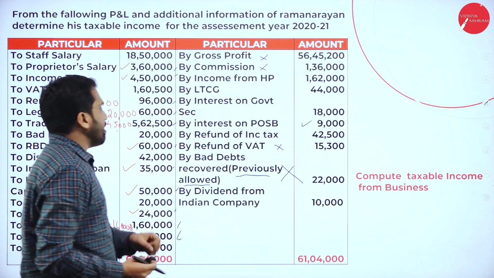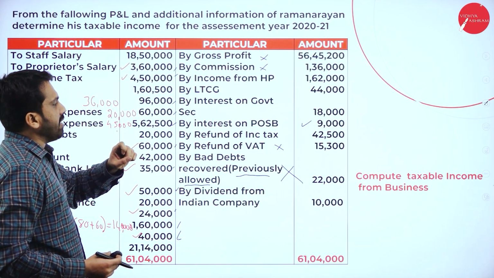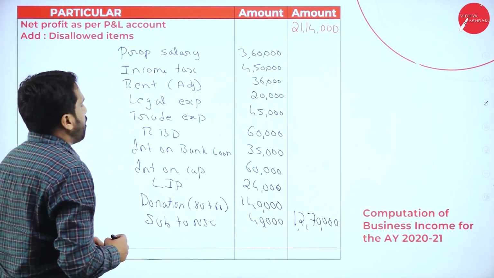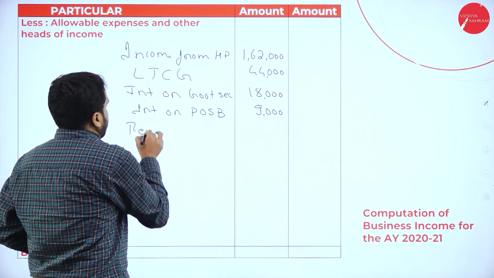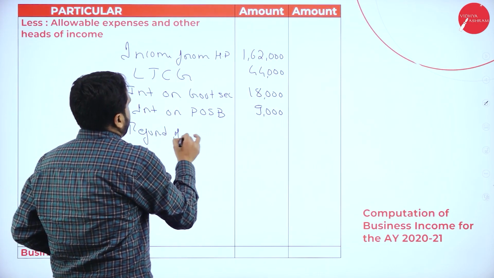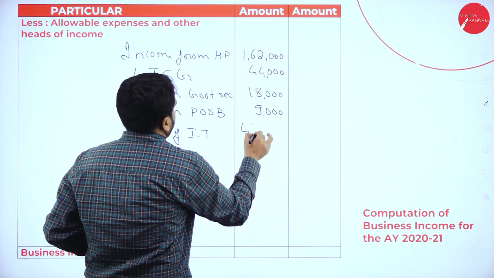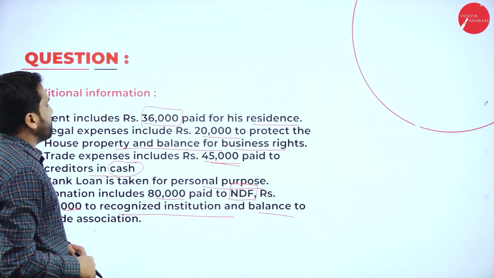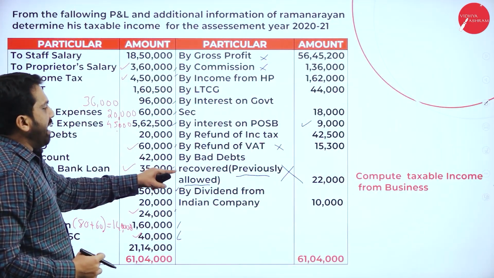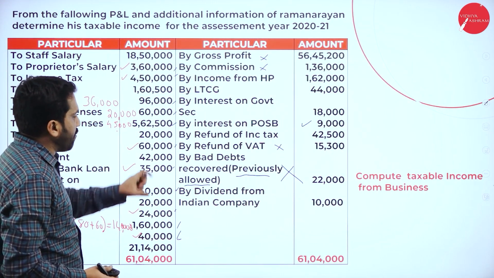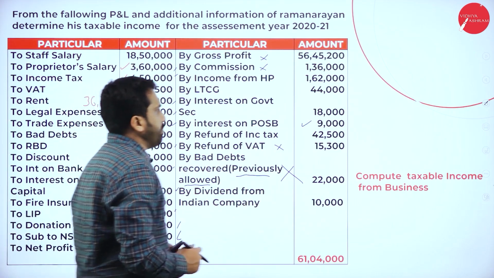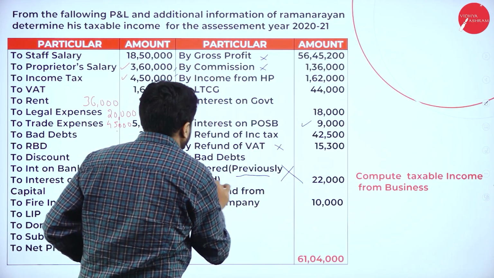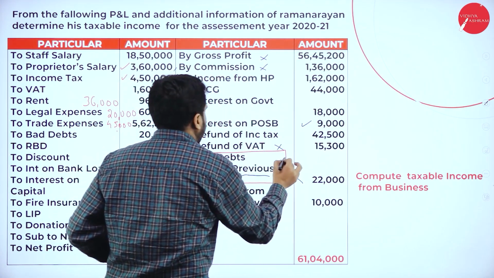Now, we will consider a refund of income tax, 42,500. Then we have bad debts. As I told you clearly, this is a very important one. I'll mark it as important so that you will understand.